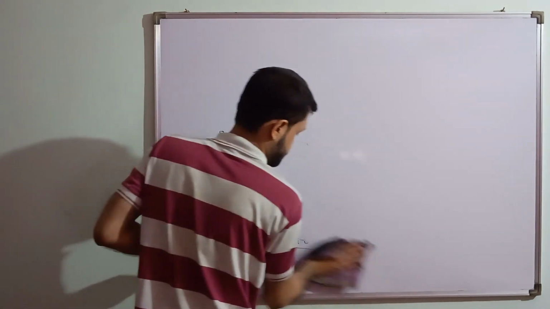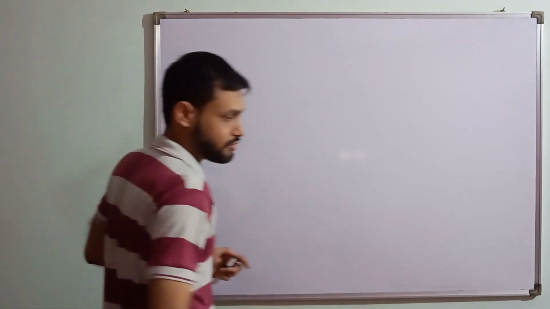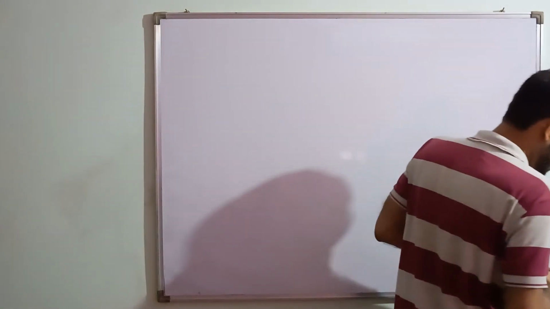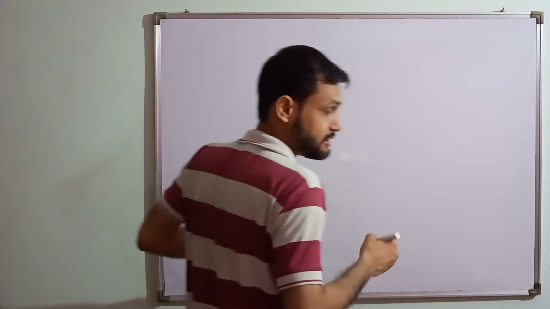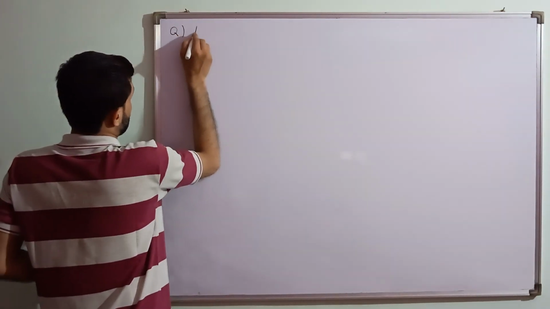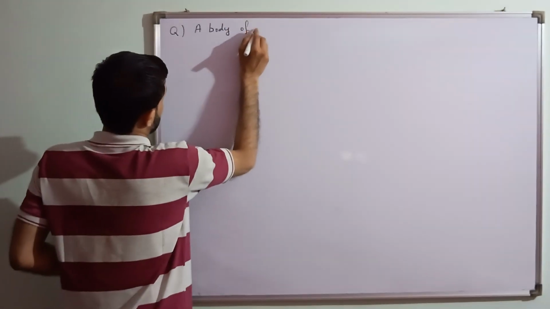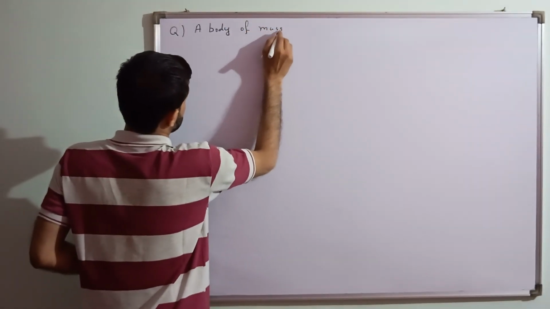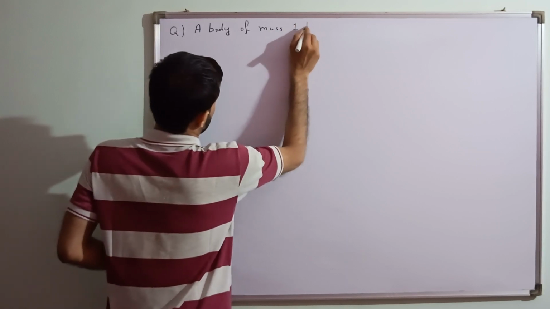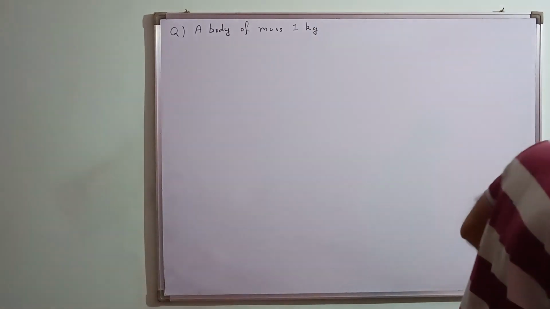Okay, sir. So now let's take another question. In this question, what they are saying is, a body of mass 1 kg, initially at rest.